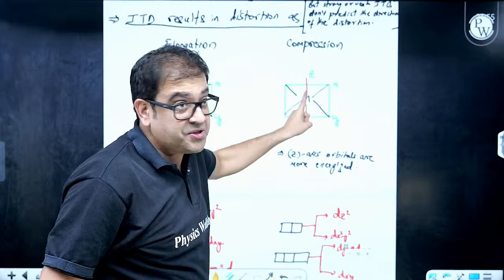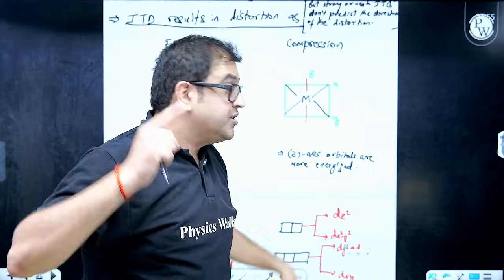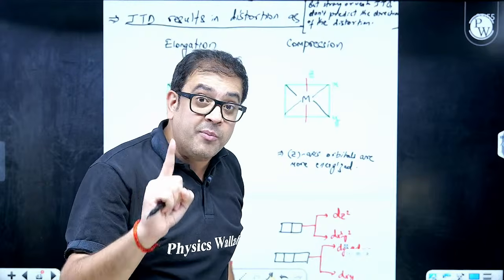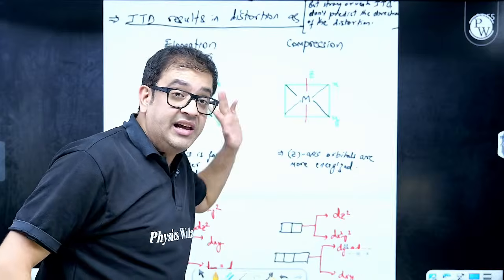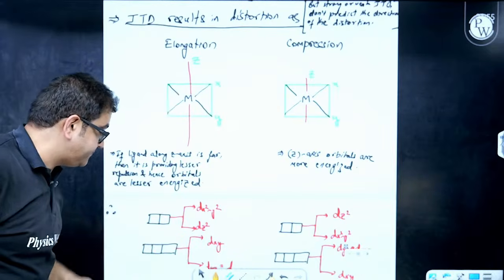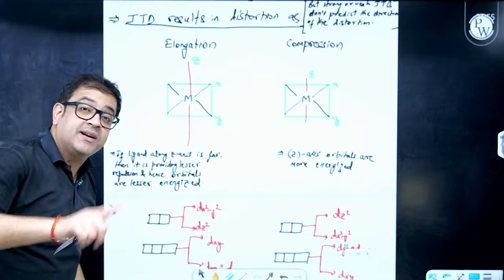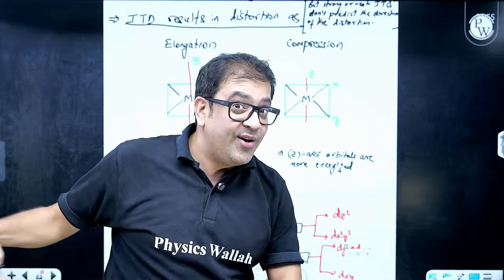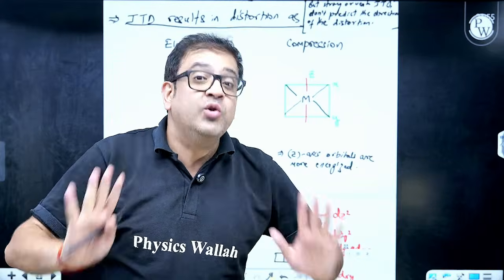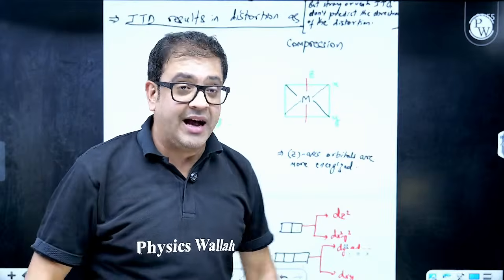Here, when there is compression, that means the ligands have approached inside, and energy is increased. So in this case, orbitals having a z component will be highly energized. Sir, we definitely know this is T2G and this is EG, and we know that square planar complexes also split. But now I am not going to square planar complexes. I am talking even before and more than that.